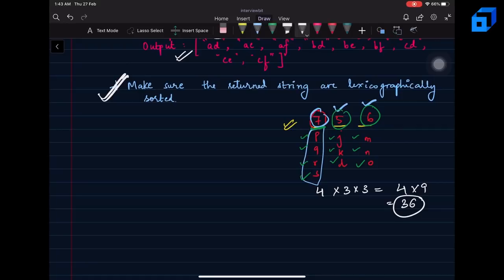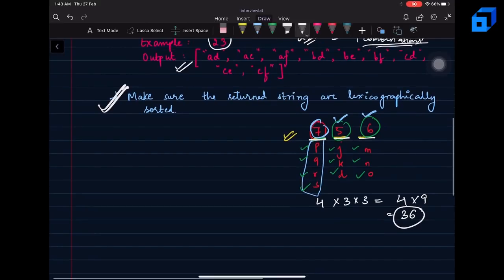So by looking at the length of the digit string and the total possibilities for each position, I can figure out the total number of combinations. But the question is to find all those combinations and return them in a lexicographically sorted manner. Now let's think of it in terms of recursion. We know in recursion that we assume we will get the right solution for the smaller problem, and somehow we need to use that solution to build the solution for the bigger problem, right?